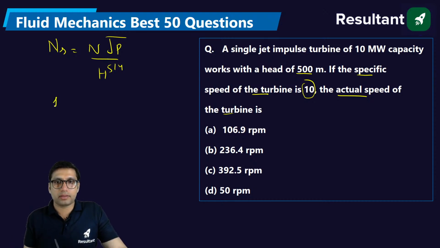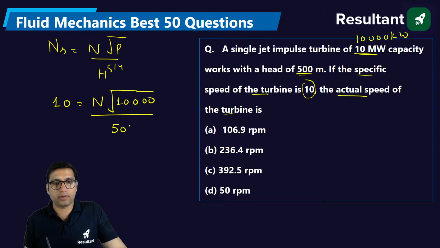Specific speed is given as 10, you have to find the actual speed. Here you have to keep the power in kilowatt. So this 10 megawatt has to be 10,000 kilowatt. Head is 500 meter, 500 power 5 by 4. Solve it, you will get the value of N.